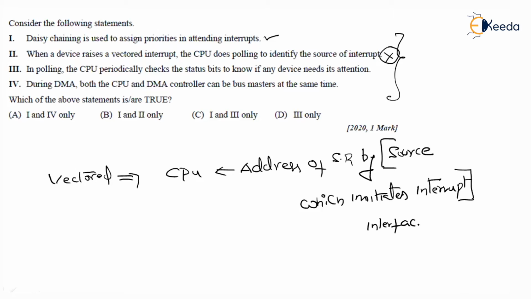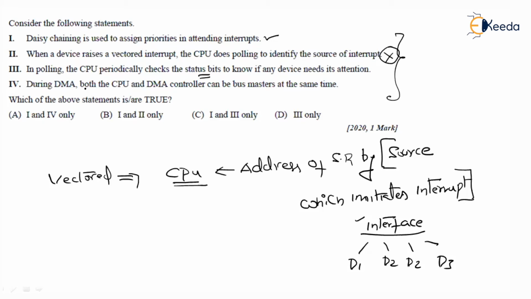All the devices are connected to this interface. Each device, when they want to interrupt the CPU, will send a request to the interface. Then the interface will interrupt the CPU. At that time, the address of the interrupt service routine will be supplied to the CPU by the interface itself. So the CPU won't check the status bits at all.